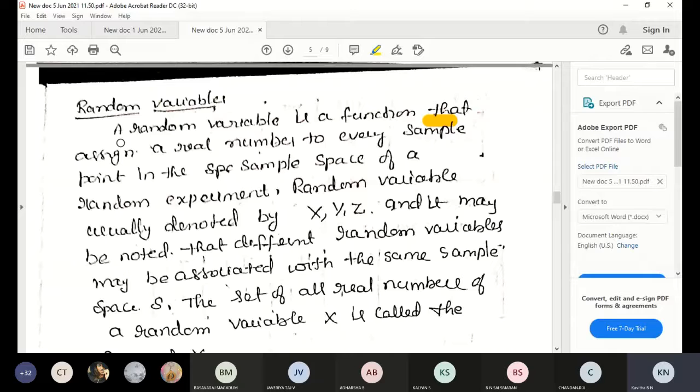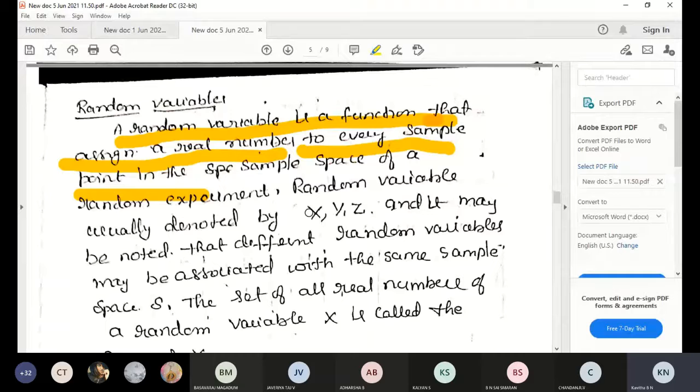A random variable is a function that assigns a real number to every sample point in the sample space of a random experiment.